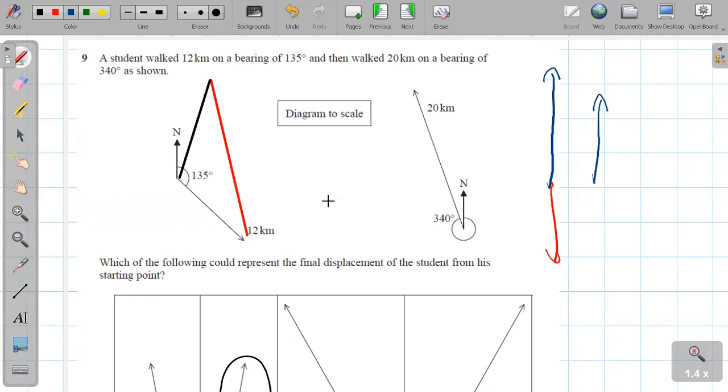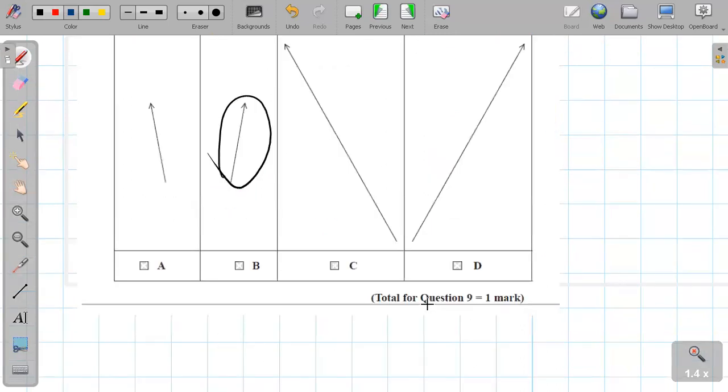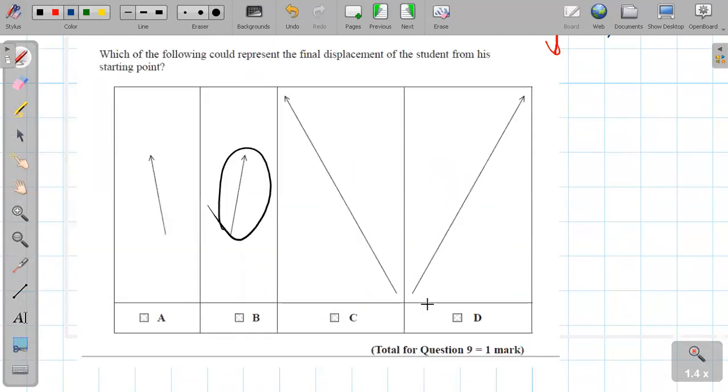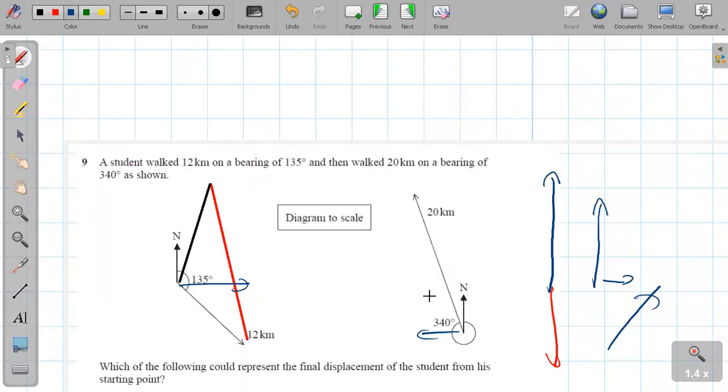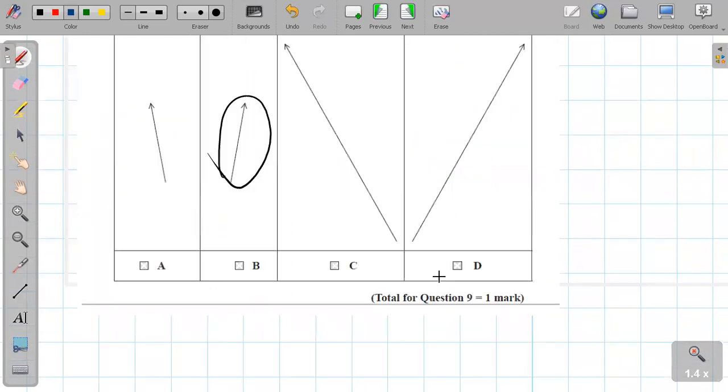Now considering the horizontal vector, this one is more tilted to the right-hand side than this one to the left, so it should bend somewhat to the right-hand side. It's like this. Without drawing the vector triangle, you can also get this answer. This is an alternative method.